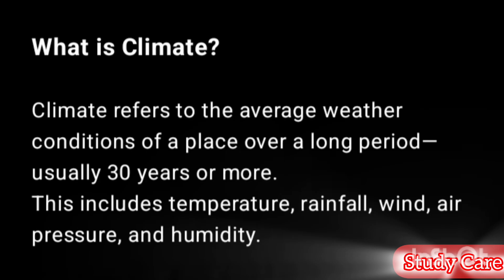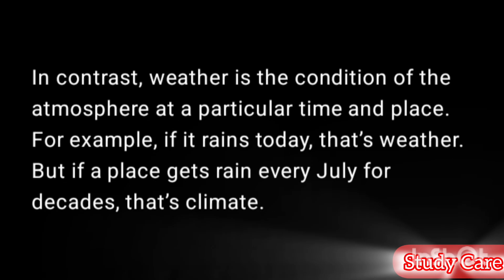Climate refers to the average weather conditions of a place over a long period, usually 30 years or more. This includes temperature, rainfall, wind, air pressure, and humidity. In contrast, weather is the condition of the atmosphere at a particular time and place. For example, if it rains today, that's weather. But if a place gets rain every July for decades, that's climate.